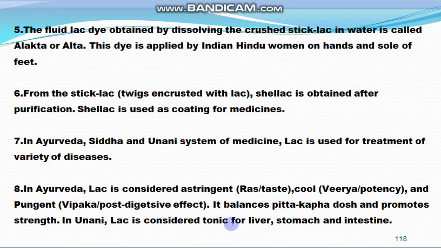It balances pitta and kapha dosha and promotes strength, so it is used to treat many diseases. And in the Unani system of medicine, lac is considered a tonic for the liver, stomach and intestine. So these are some of the uses of the lac, and this is the economic importance of the lac.